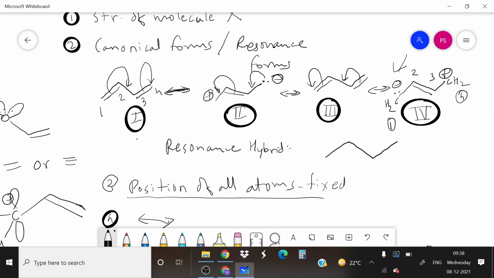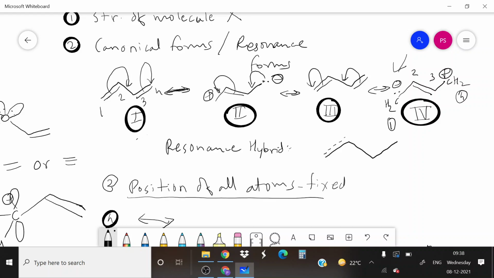In structure number 4, again a single bond is there. So I can say in the hybrid structure there is neither a double bond nor a single bond between the first two carbon atoms. So I will put a partial bond, and partial bonding is shown by dotted lines.